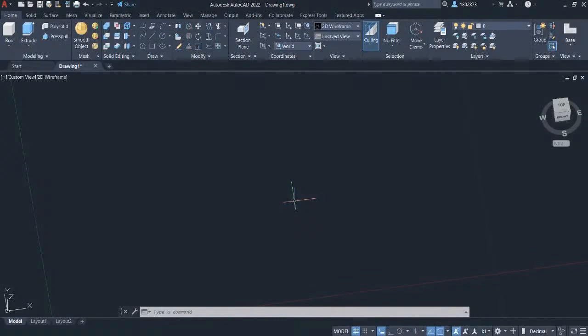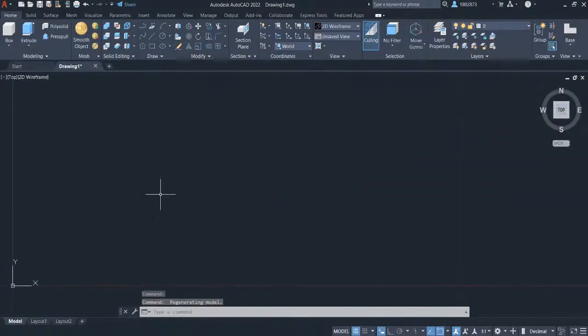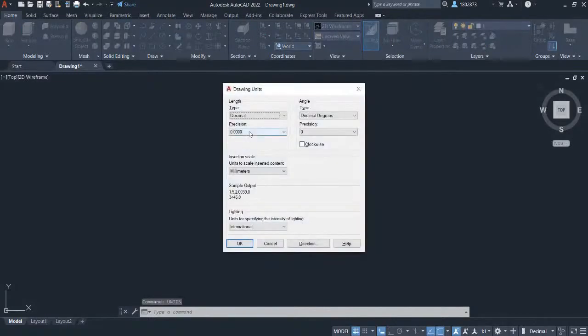You will learn how to use AutoCAD hotkeys to easily activate all the commands by using the command line. Let's head over to the view cube and select our preferred view to be in top view. Zooming out and pan over here, we are going to change the units in inches. Press units and press enter. Select the precision to be in 2 decimal places and change the units in inches. Click OK.